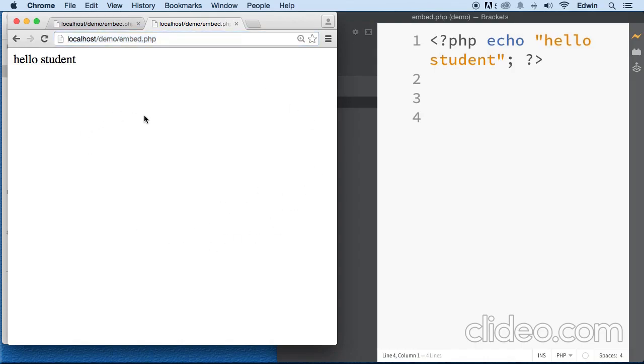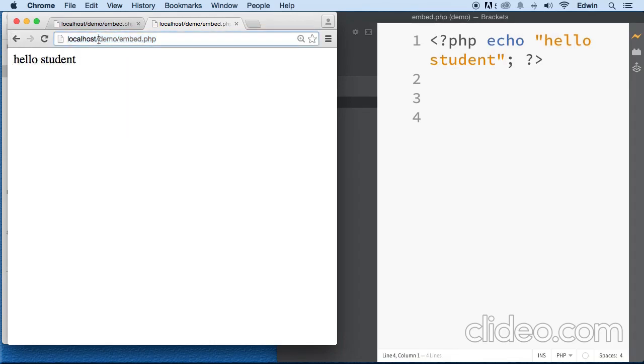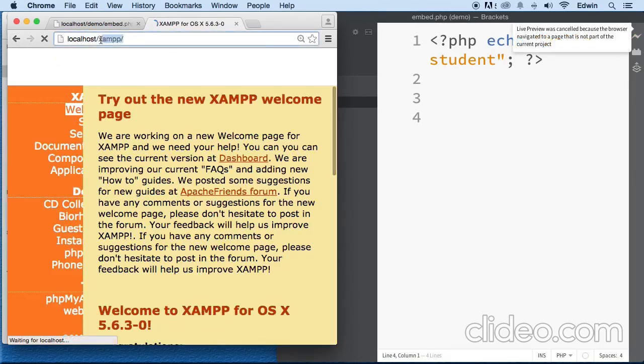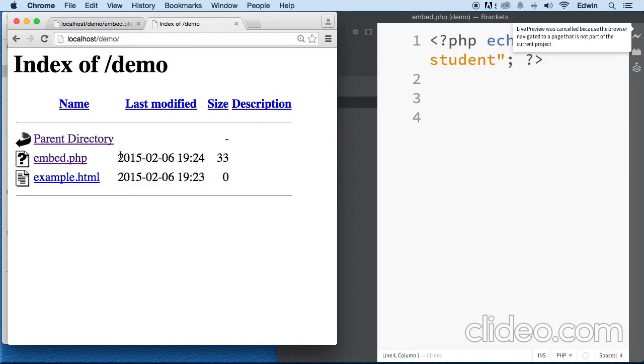Or if for some reason it's not working, just go to the localhost right here. That's going to direct you to XAMPP, because it has an index there. That is what it's doing, redirecting us back to this folder. I'm going to take this folder off, type in the folder name, and click enter. As you can see here, this is the index of demo, and we've got two files, the embed.php and the example.html.